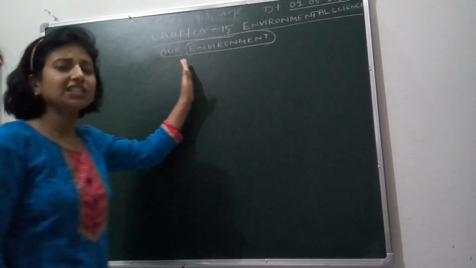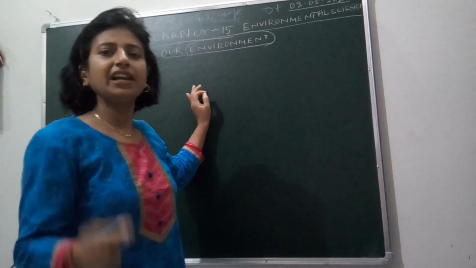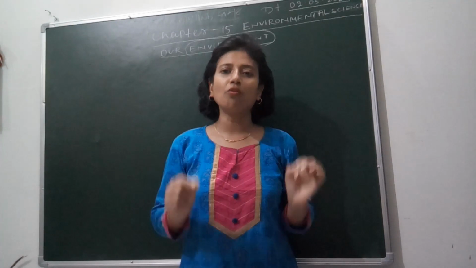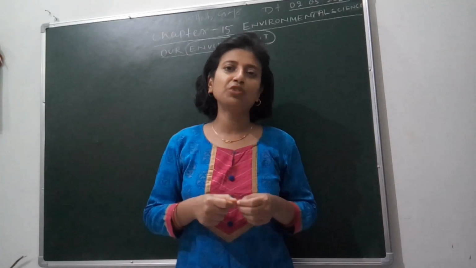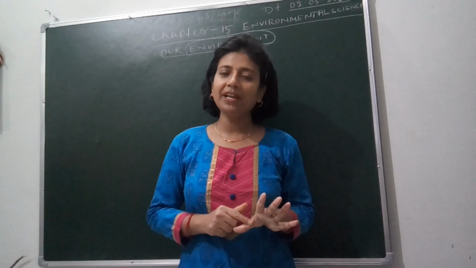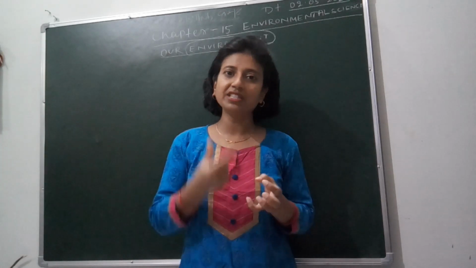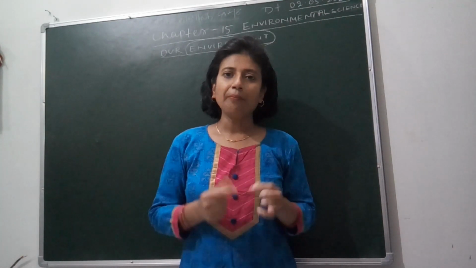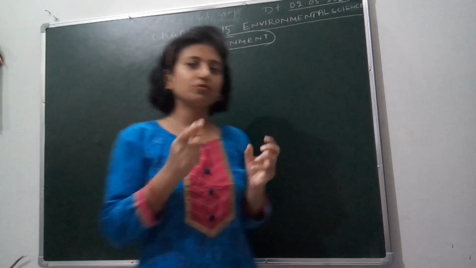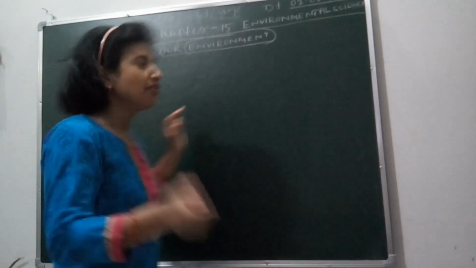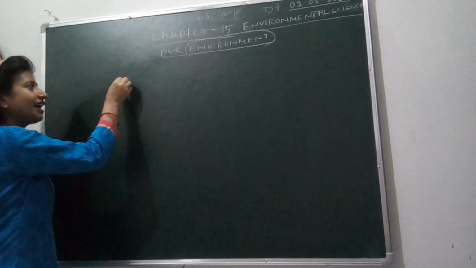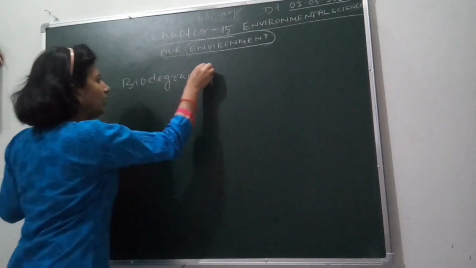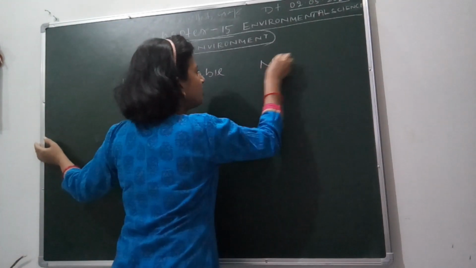So the first topic of this chapter is what will happen if we add the garbage that is produced in our homes to the environment. So what type of garbage is produced in your homes? Do you know? It may be the garbage produced from vegetables, meaning vegetable peels, plastics, polythenes, papers, etc. So here we should understand what these garbages are. The garbages are divided into two types. One is biodegradable and another is non-biodegradable.